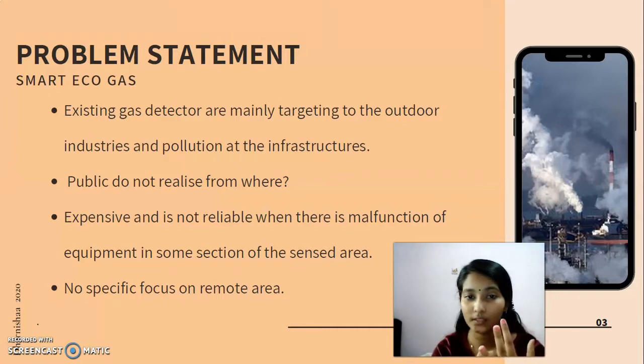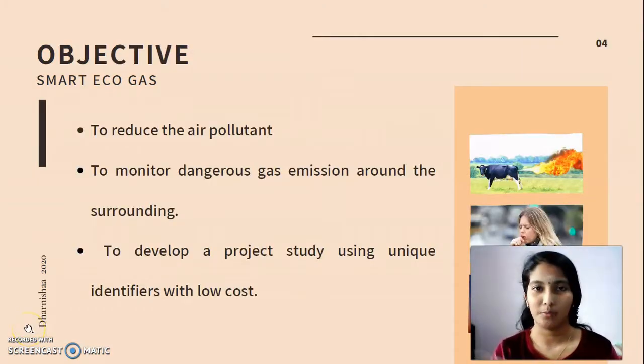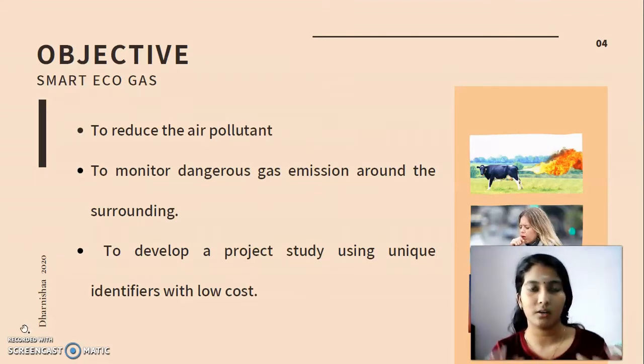Firstly, they don't know where this is happening or where it is coming from, and second, all those devices are mainly focused and targeted on infrastructures and outdoor activities. The objective of this Smart Eco Gas project is obviously to reduce air pollution. That is the main objective. It is to monitor dangerous gas emissions around the surroundings, such as temperature, humidity, as well as the air quality index. Another objective is to develop a project using a unique identifier at a very low cost. Low cost means anybody can afford it, so someone who has a farm or a small business can afford to install it.